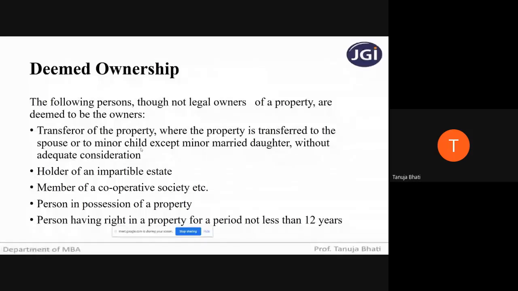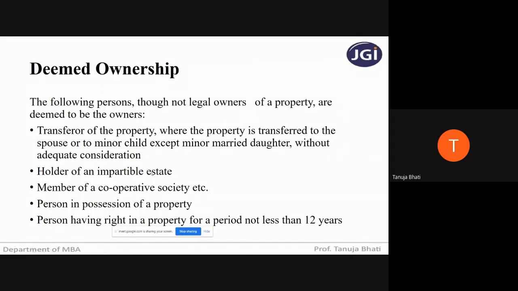So the assessee himself will be deemed to be the owner of the property and not the spouse or the minor child. Suppose it is a transfer for adequate consideration, suppose the spouse is transferring 2 crores to the account of the assessee, then it is an adequate consideration. Otherwise, it is inadequate. If it is for inadequate consideration, the transferor himself will be deemed to be the owner of the property.